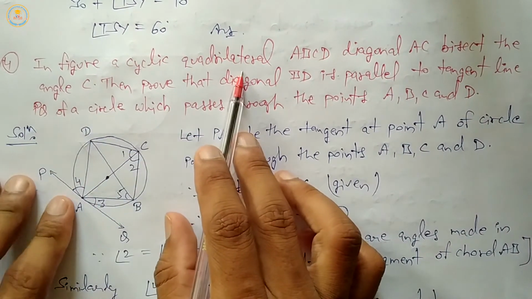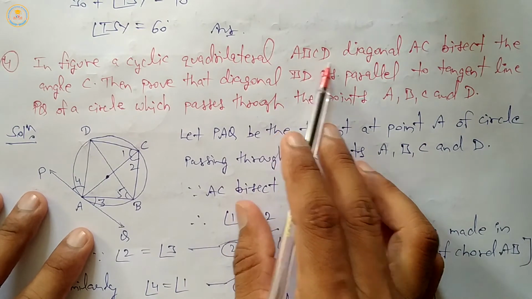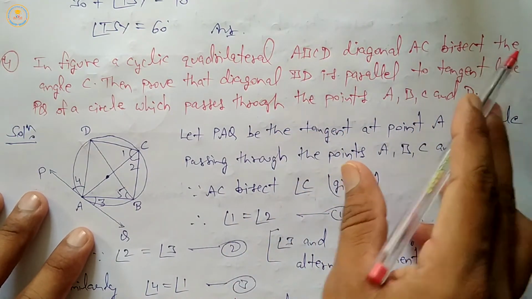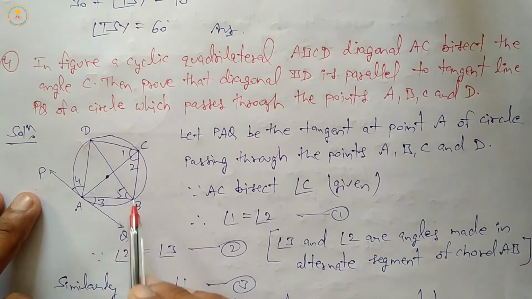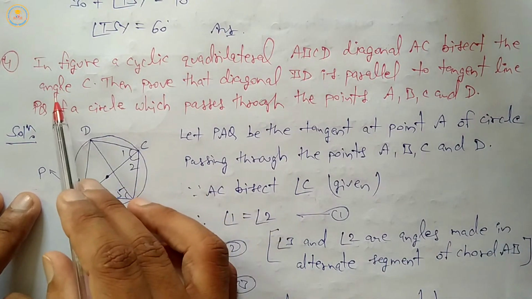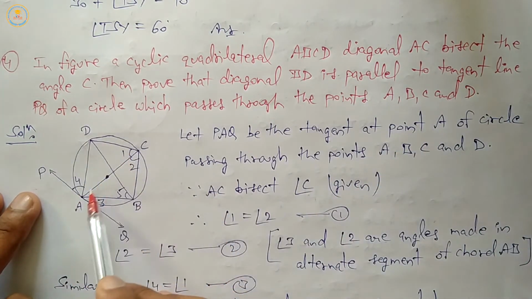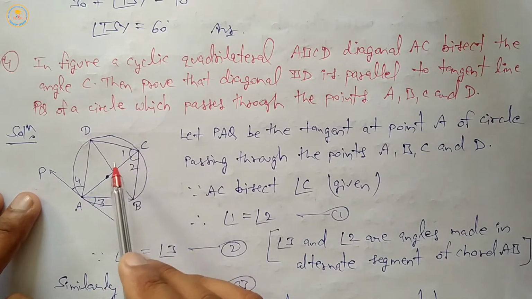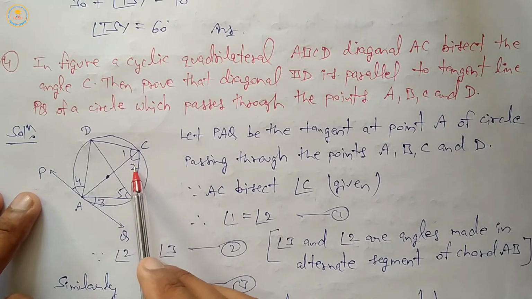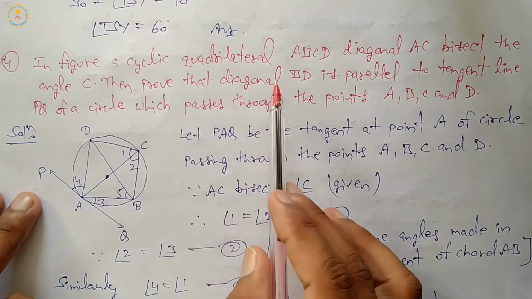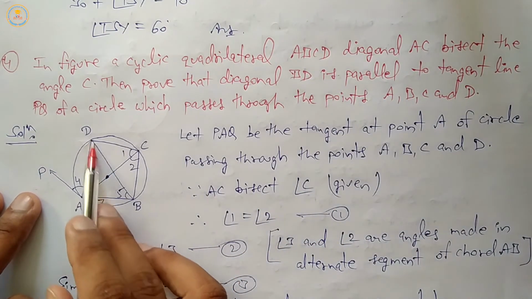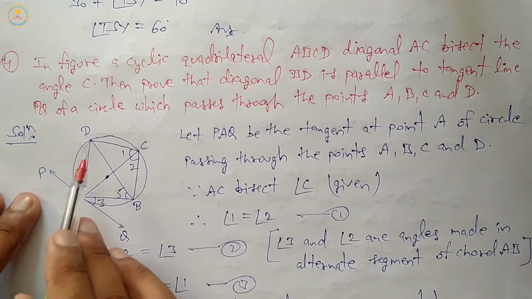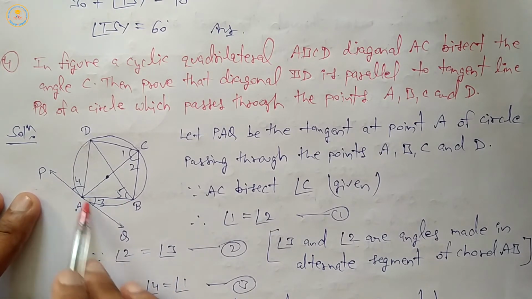In the figure, a cyclic quadrilateral ABCD, diagonal AC bisects the angle C, with diagonals AC and BD. Diagonal AC bisects angle C, which means angle 1 equals angle 2. Then prove that diagonal BD is parallel to the tangent line.